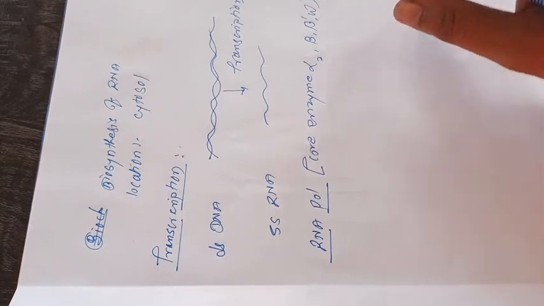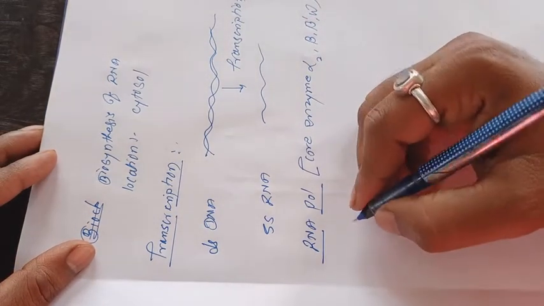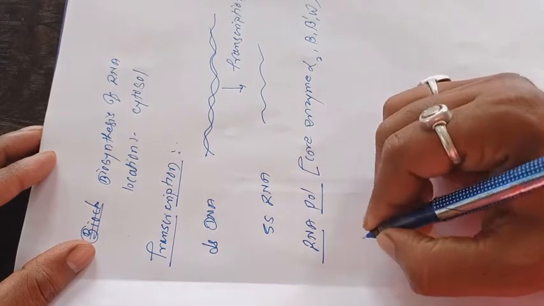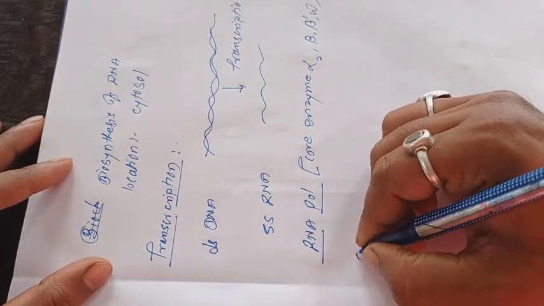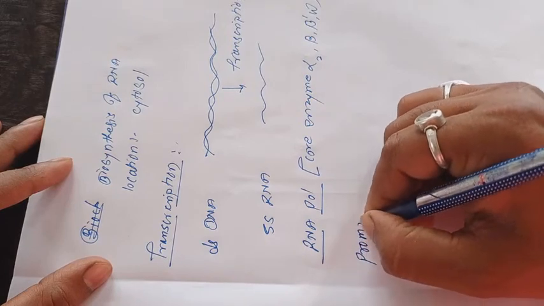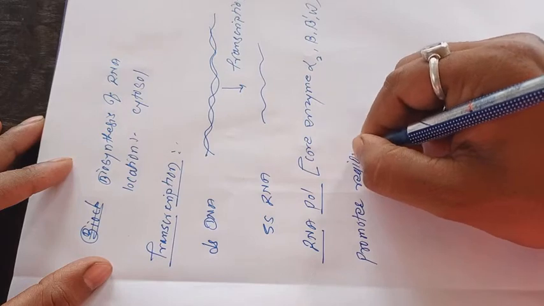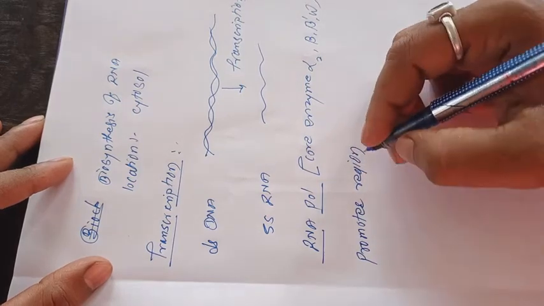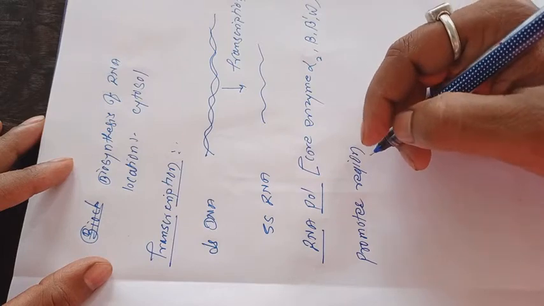The RNA polymerase binds to the promoter region. The promoter region is the specific binding region for the RNA polymerase.